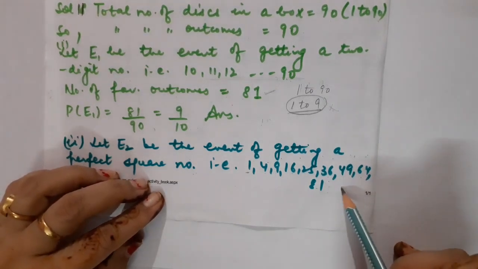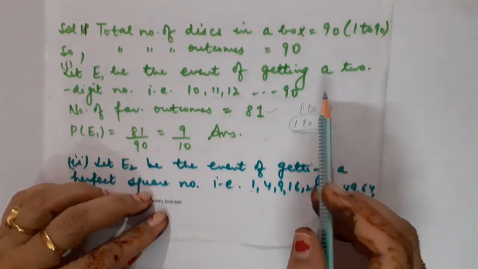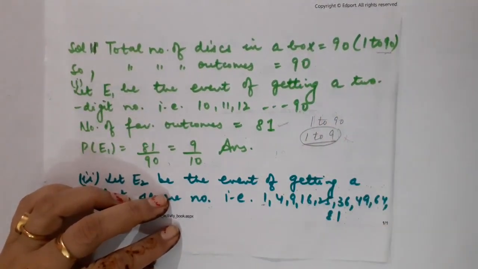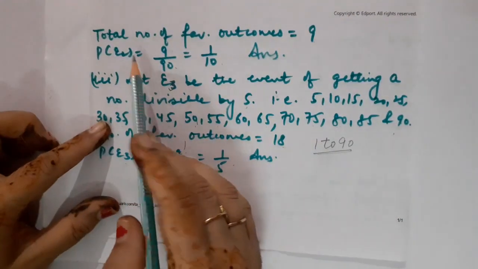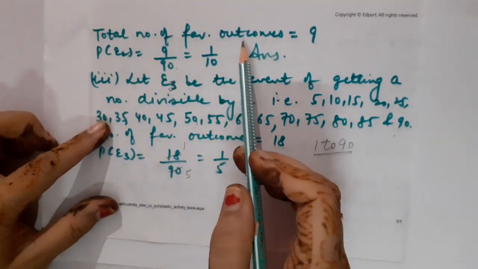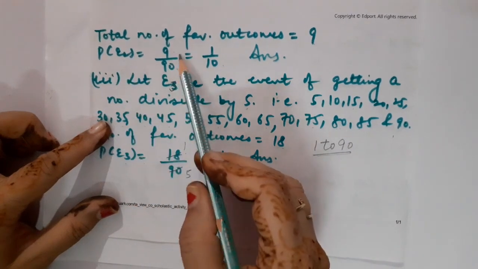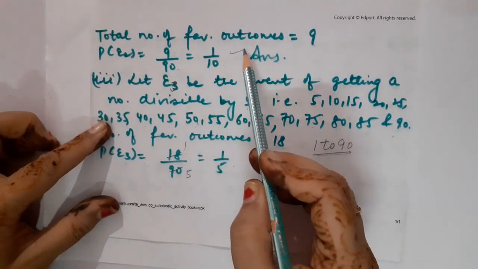You cannot take 10 square here because it will become 100, but we have the discs only up to the number 90. So the total number of favorable outcomes is equal to 9, and the probability of E2 will be equal to 9 upon 90, that is 1 upon 10.